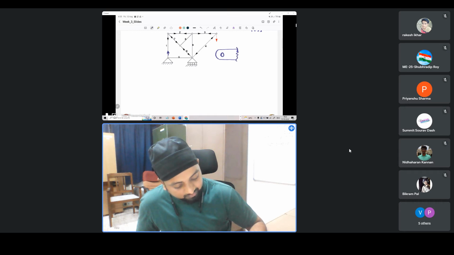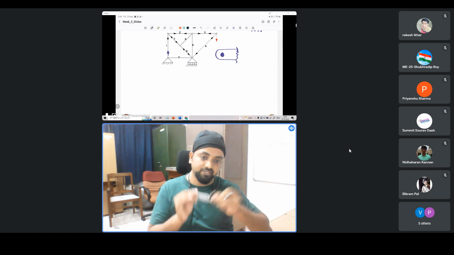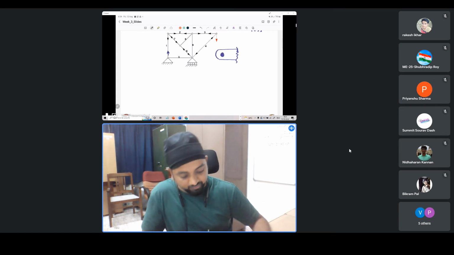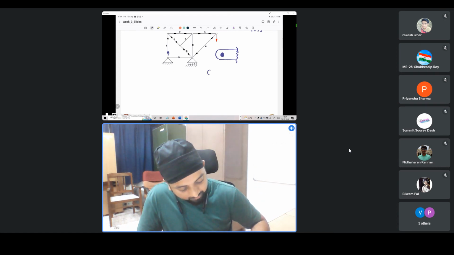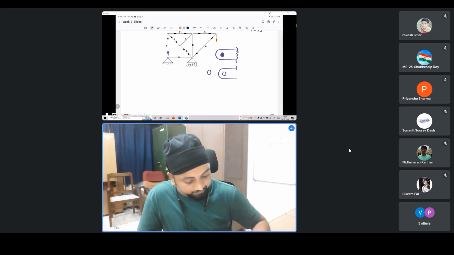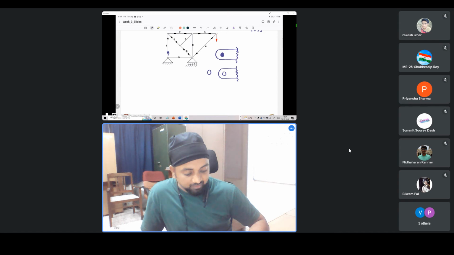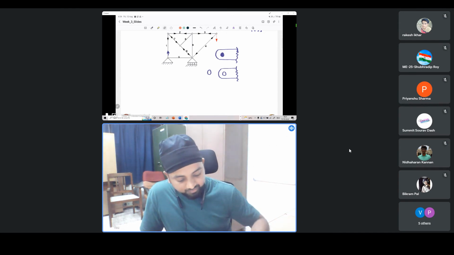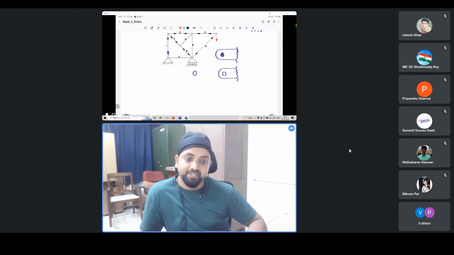So let us say this is the cut section. There is a pin over here. Now I have separated out that pin and I have separated out that member. So this is the pin, and let us say this is the member with a hole over there. Let us consider that this member is in tension.